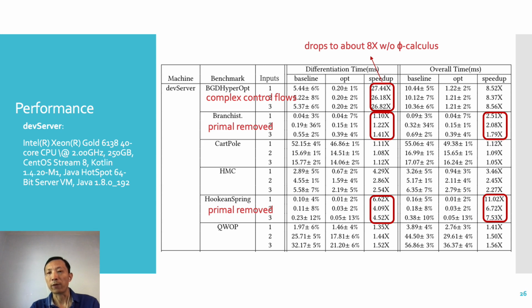On the second and the fifth benchmarks, because what they actually need are just the gradients, and coarsening gives a function to compute the gradients directly, the primal parts in both programs can be removed. On card poll, the optimization can apply to only the non-DNN part of the program. The speedups on that part are 2.6 to 3 times. HMC and QWOP have either large values or long function bodies. Coarsening can apply to them with no problems.